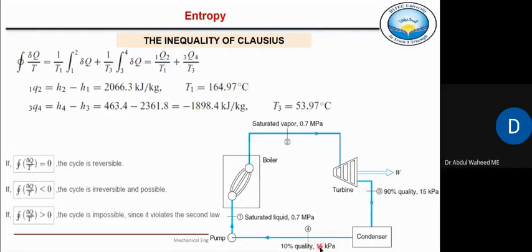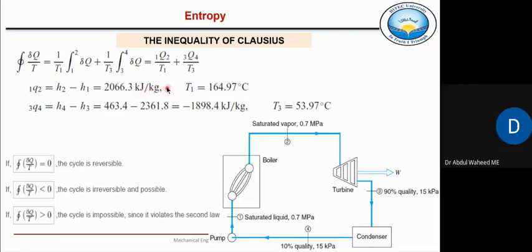Similarly, here during condensation, again a phase change process, pressure is constant, which is 15 kilopascal, and at this 15 kilopascal we can see from the table what is the saturation temperature, right? So all the enthalpy differences in the boiler and in the condenser are calculated, which actually represent this heat transfer.